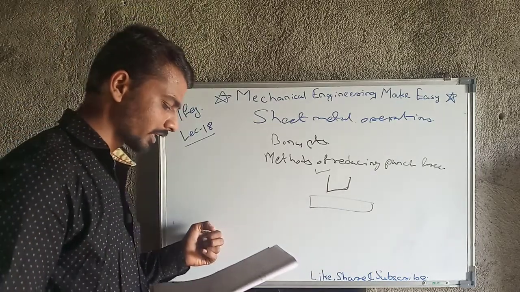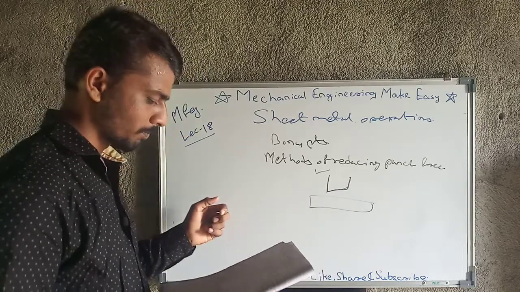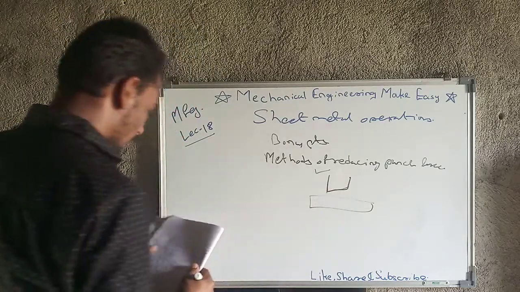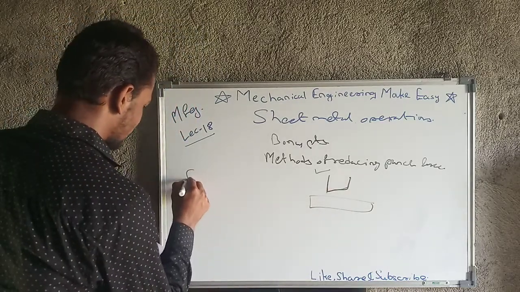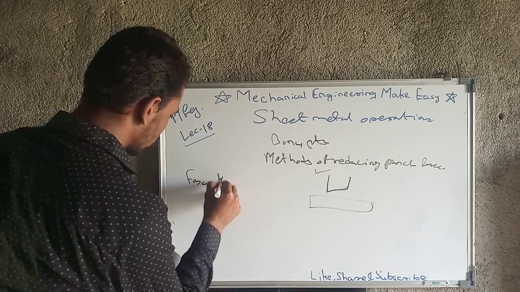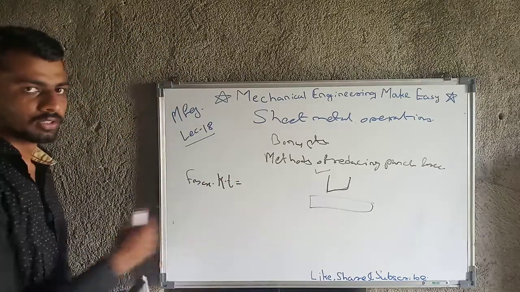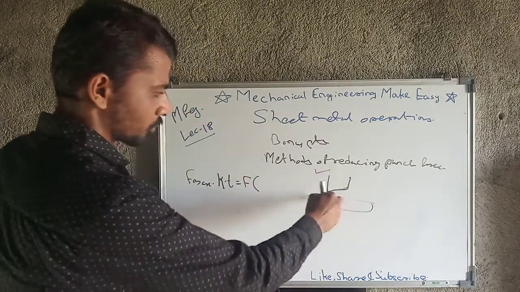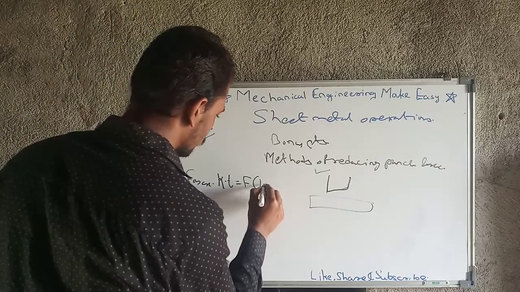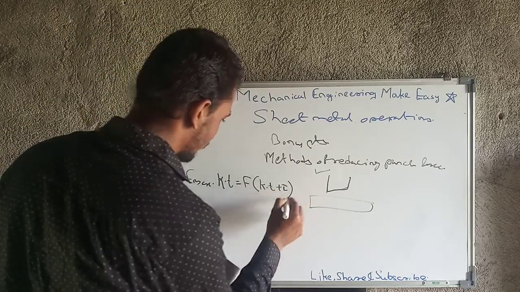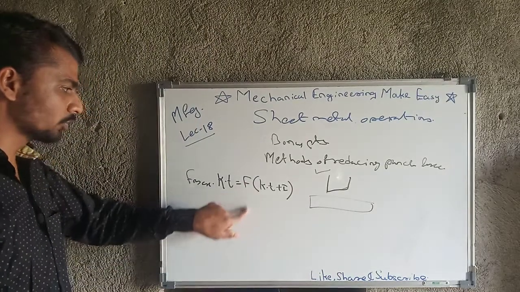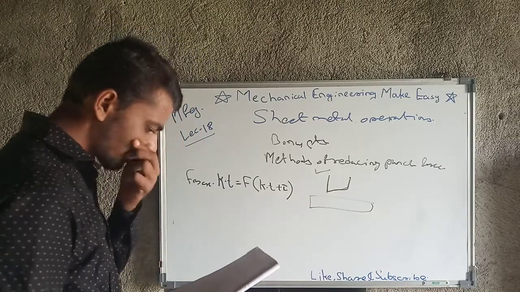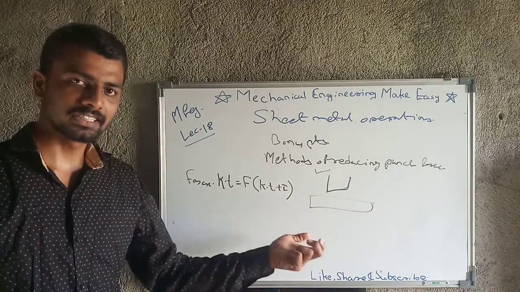Here I will give you an idea in case of force. The work done formula is F max into K into T, which will be equal to F, the required force when inclination is provided, into K into T plus I. So F is reduced, because we have added one term, I, which is the amount of inclination we have provided.